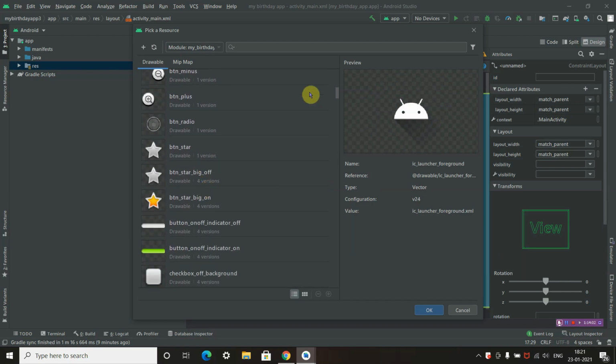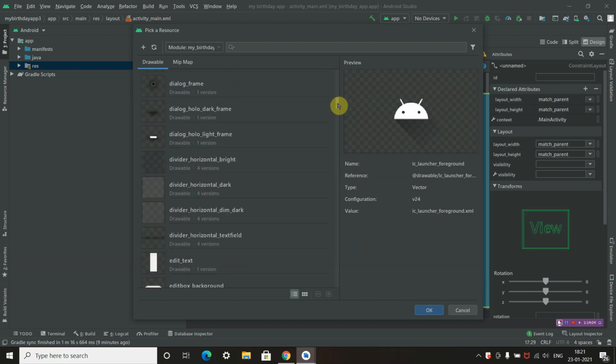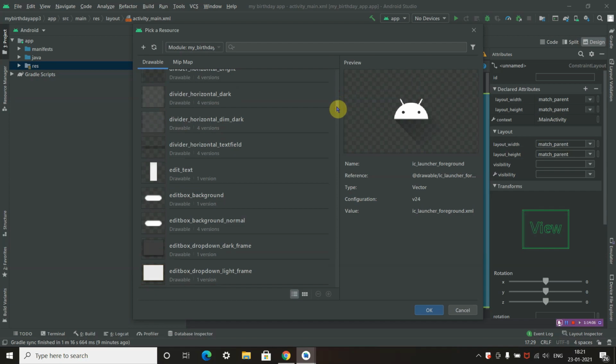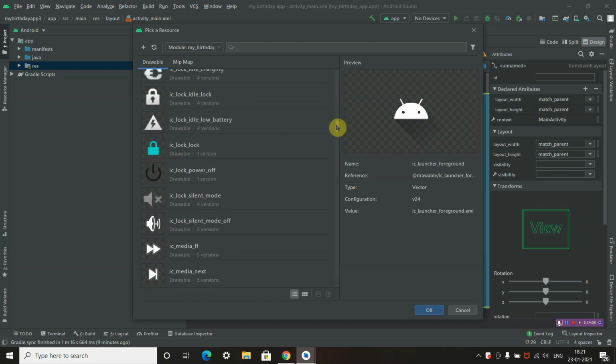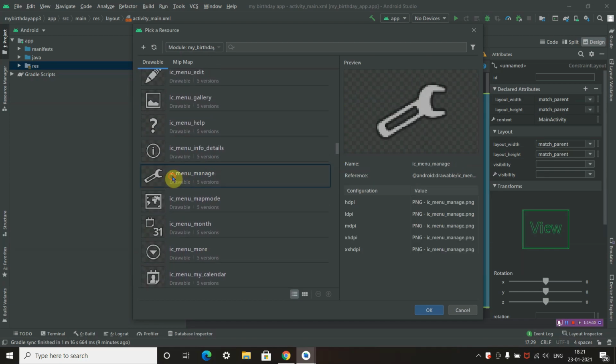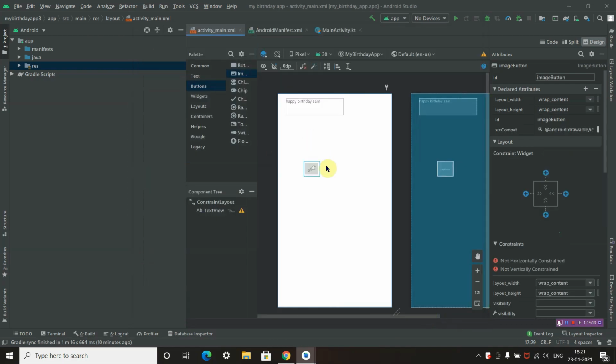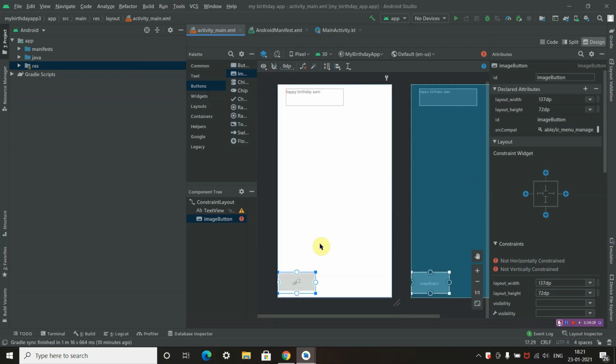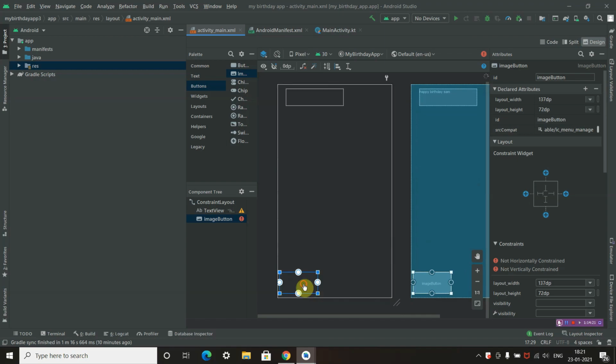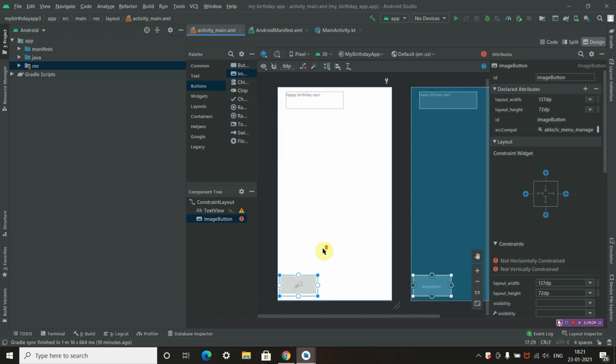These are the various images that you want to add on your Android window or app. And here I am adding settings. See, this is the settings window, settings image, something that I want to use to change settings of my app.